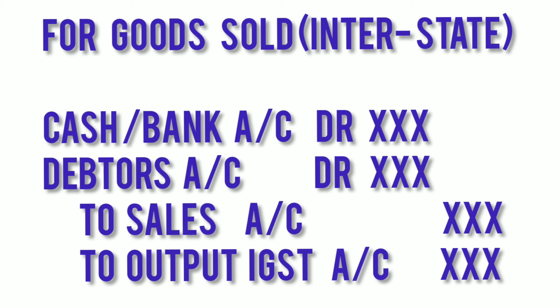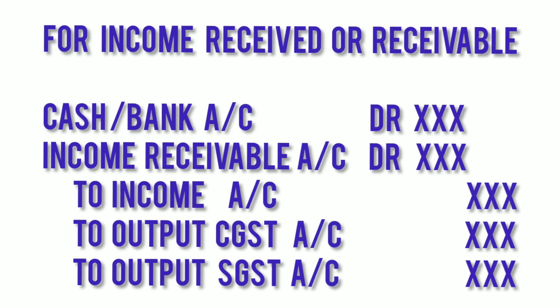It will be credited. Sales will be credited. Debtors or cash or bank will be debited. In case of income, output CGST and output SGST will be credited. And if the income is not received, then income receivable will be debited. If it is received, then cash or bank will be debited.